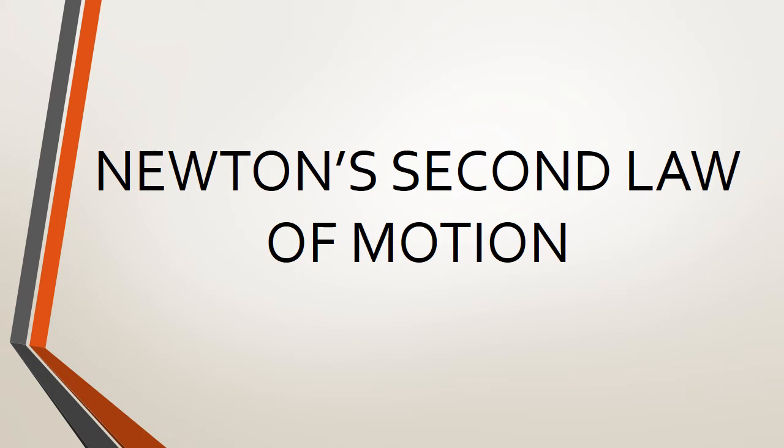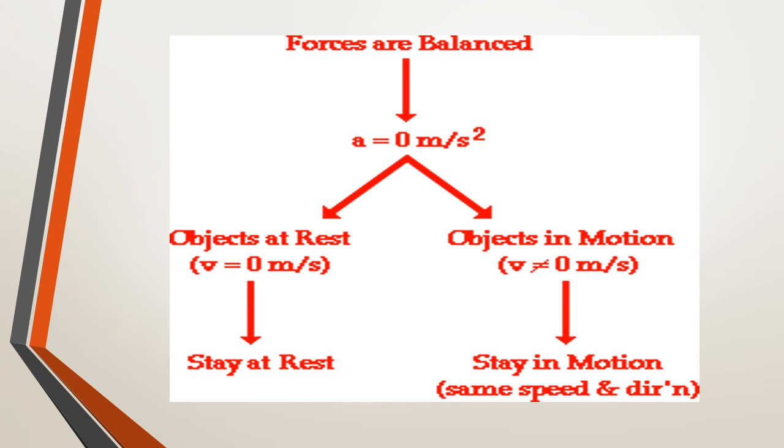Newton's second law of motion can be formally stated as follows. The acceleration of an object as produced by a net force is directly proportional to the magnitude of the net force, in the same direction as the force, and inversely proportional to the mass of the object. This verbal statement can be expressed in equation form as follows. a equals net force over m.